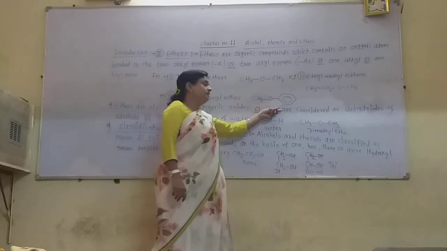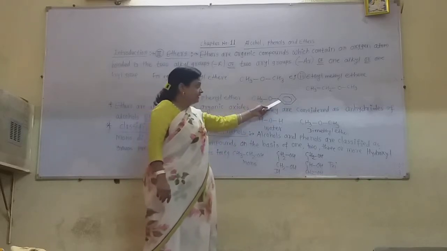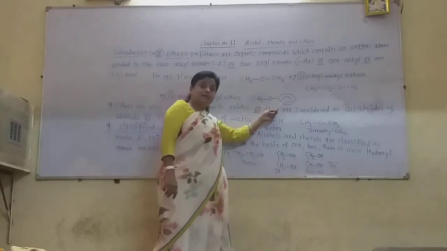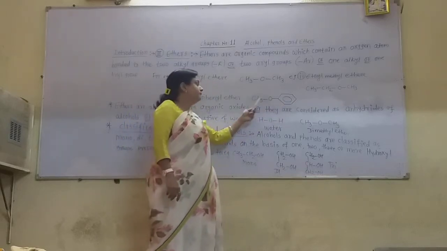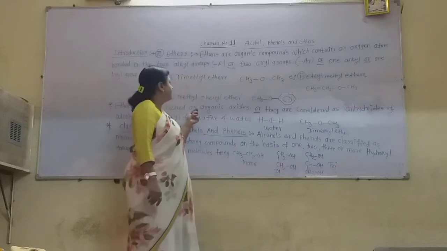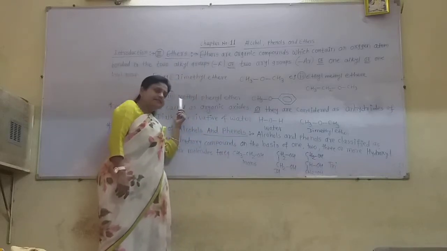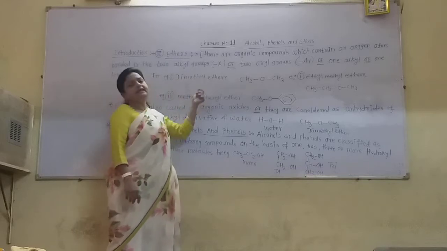Benzene ring, when it is attached to any other atom, is called the phenyl. So it is the methyl phenyl ether. As M comes first alphabetically, therefore it is called methyl phenyl ether.